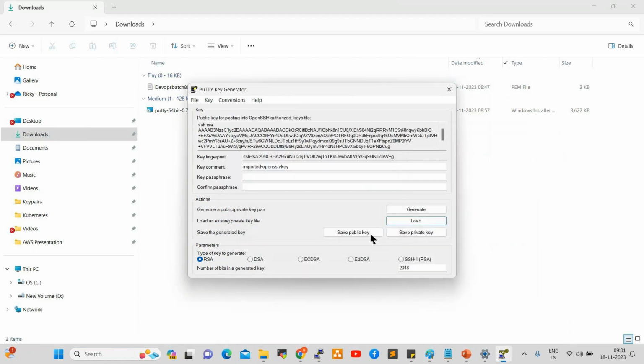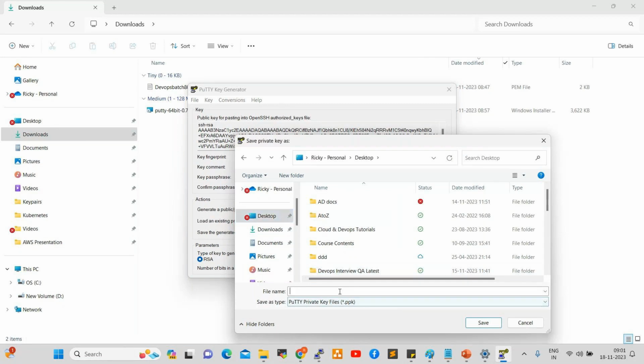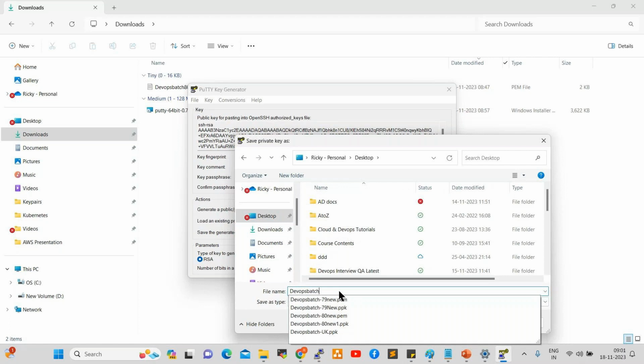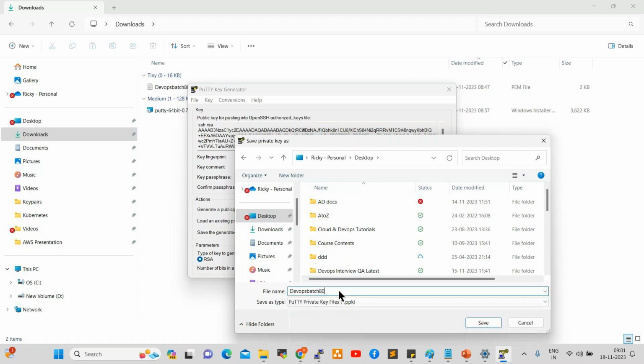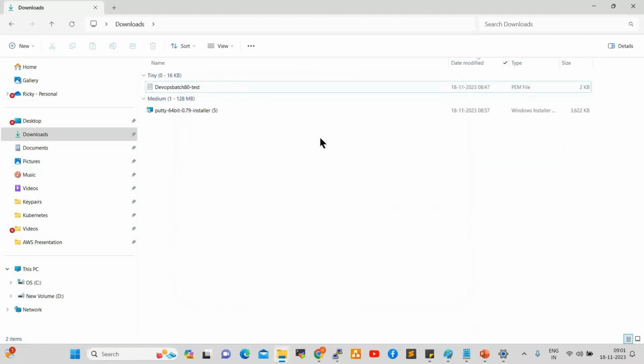Okay. Click on Save private key. Yes. Where do you want to save? On my desktop I want to save this. The name I want to give the same, DevOps batch 80 hyphen test. Test PPK, for example. Click on save. Once I save, the file will be saved on my desktop in the PPK format. See here.